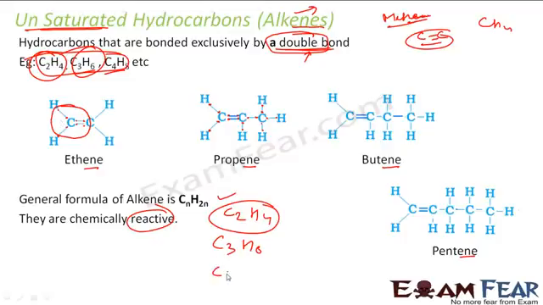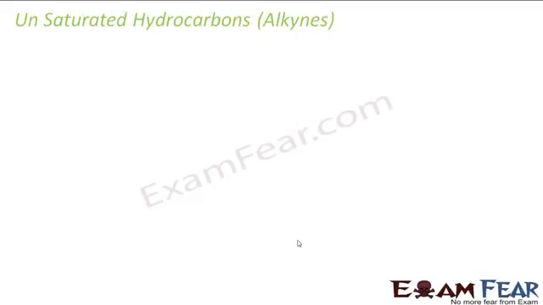That is propene. You put n is equal to 4. H becomes 8, becomes butene. N is equal to 5, H becomes 2 into 5, 10. That is pentene. This is C5H10. So that's the general formula of alkenes.